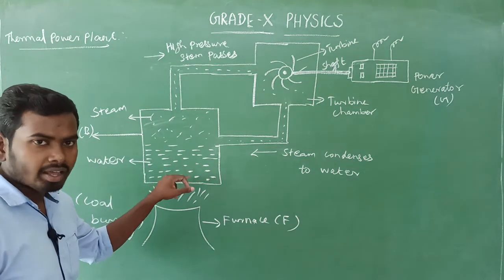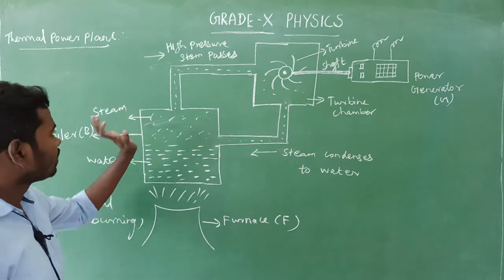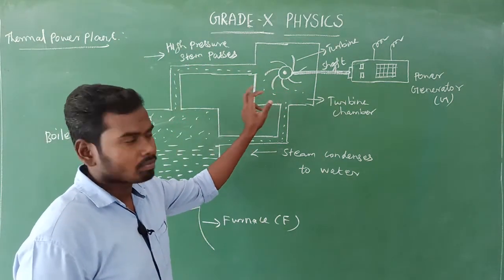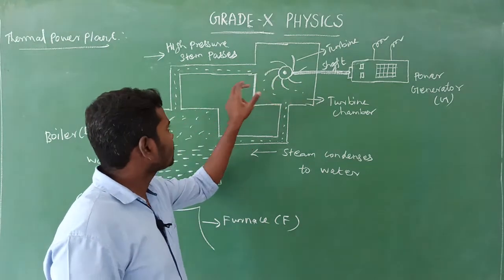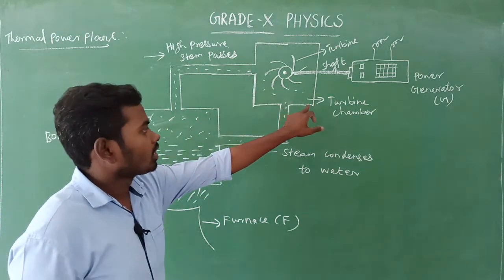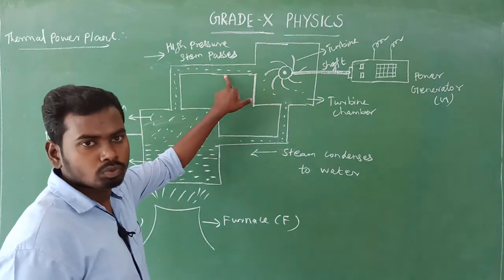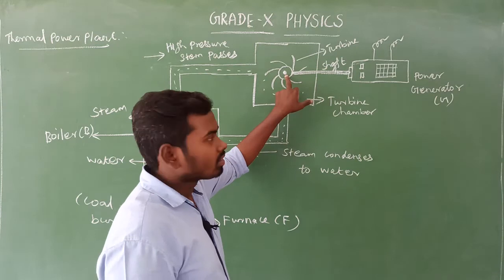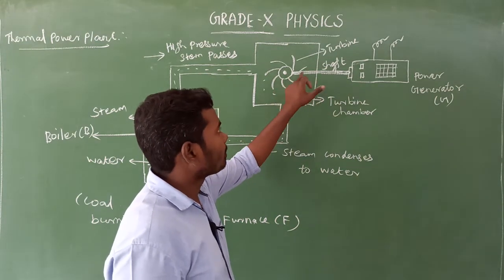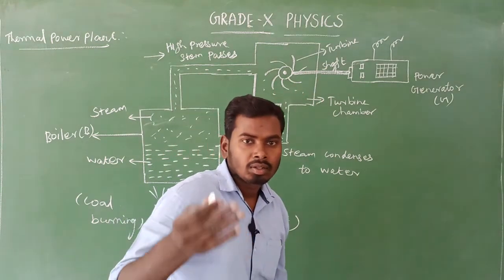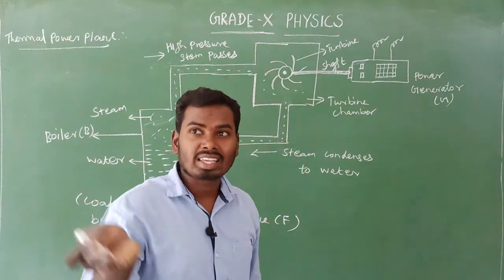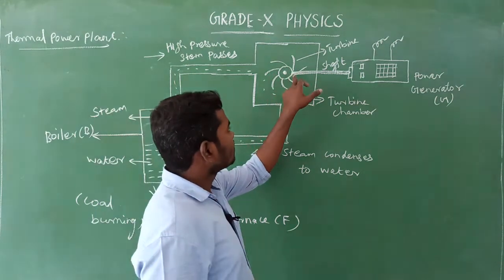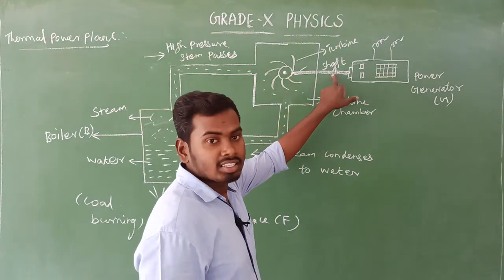Inside the boiler, water is there, isn't it? Yes. So this boiler is connected with the turbine chamber through a pipe. Okay. Yes. Then there is a turbine inside the turbine chamber. Do you know what a turbine is? It's a very big sized fan, a propeller. Okay. Yes. This turbine is connected with the shaft.